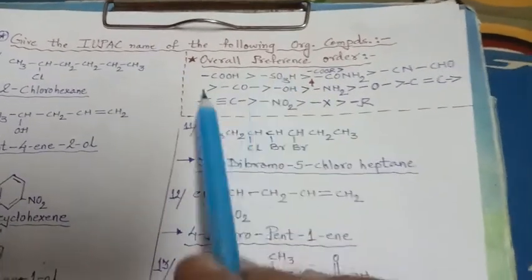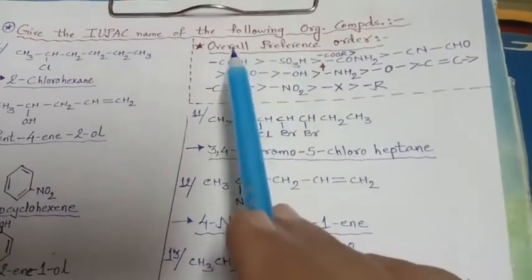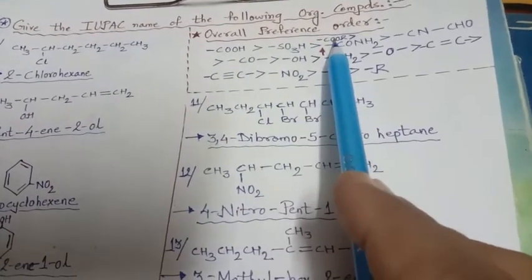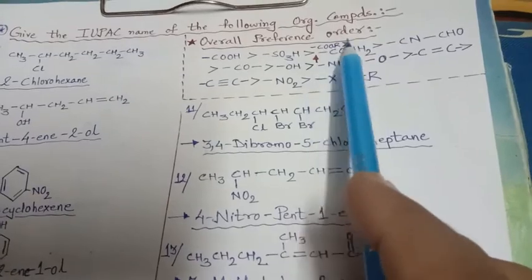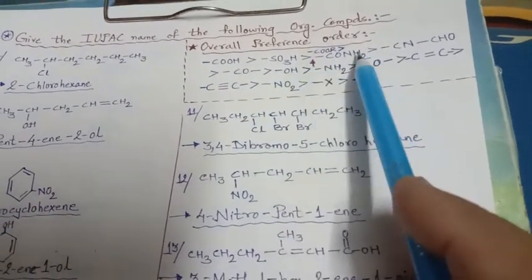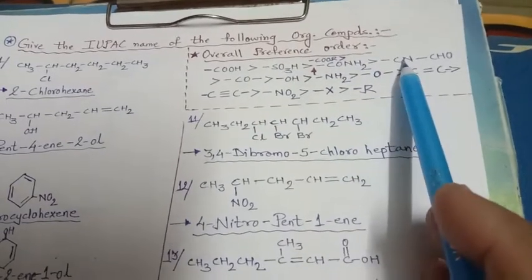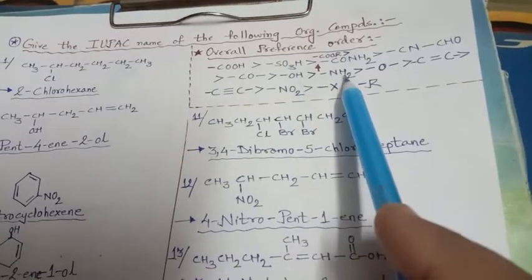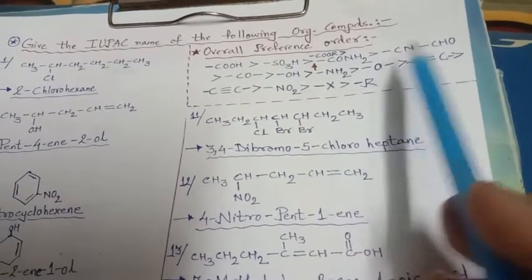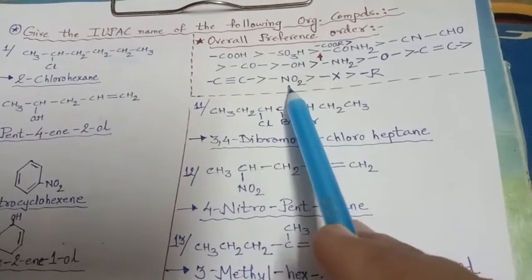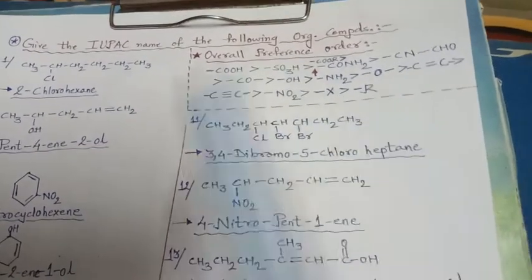So here the overall preference order is written. First is carboxylic acid, sulfonic acid, esters, amide, cyanide, aldehyde, ketone, alcohol, amine, ether, alkene, alkyne, nitro group, halogen, and alkyl.